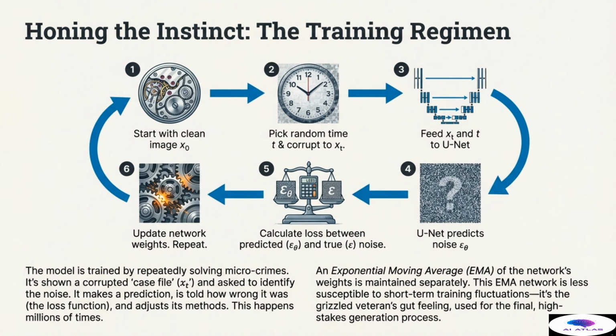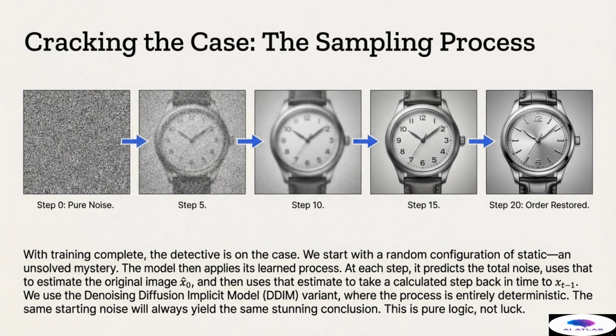Finally, we maintain a separate set of weights called the exponential moving average, or EMA network. This EMA network is less susceptible to short-term training fluctuations and provides a smoother, more generalized representation of the model's knowledge. It is the grizzled veteran's gut feeling, used for the final, high-stakes generation process because of its proven stability and robustness. With training complete, the detective is ready to work on an unsolved mystery.